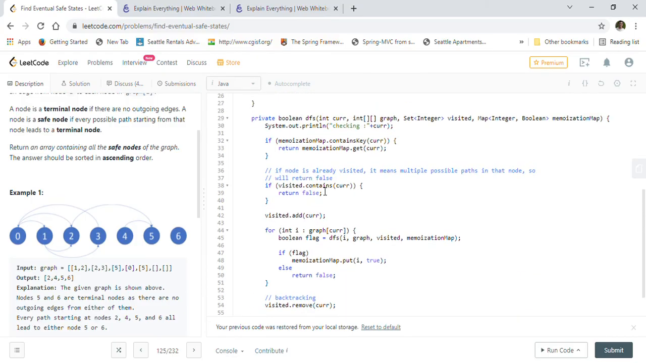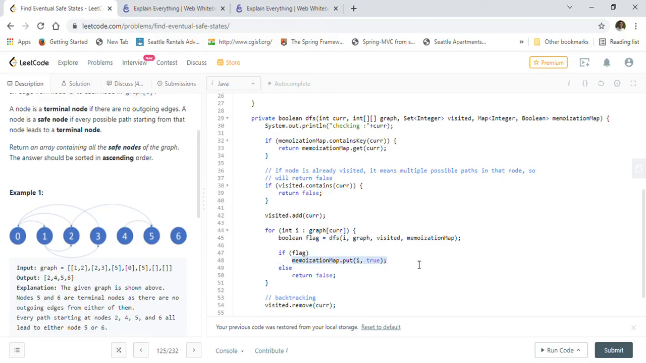And in the DFS, we first check if the node is in the memoization map. If the entry is available, we just use it. Otherwise we check if we have already visited that node, which means it is a cycle, so we return false. Otherwise we add that node into the visited set and start doing DFS with the neighboring nodes, wherever an edge is possible. For example, from 0 to 1, then from 1 to 2, and 1 to 3, and from 2 to 5. We do all this DFS in this loop.